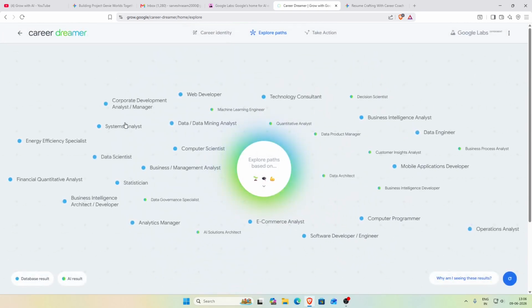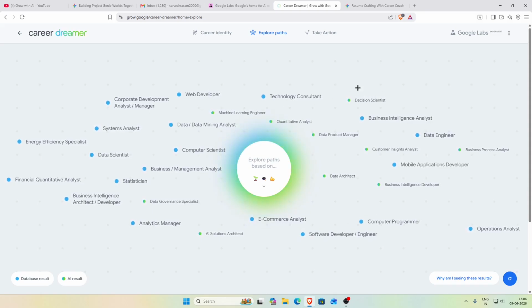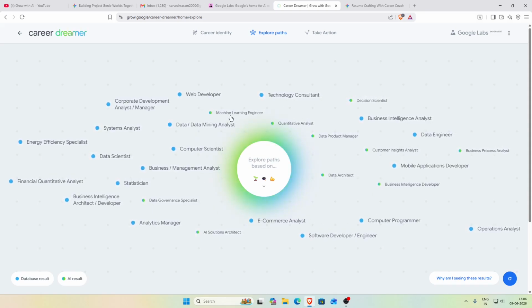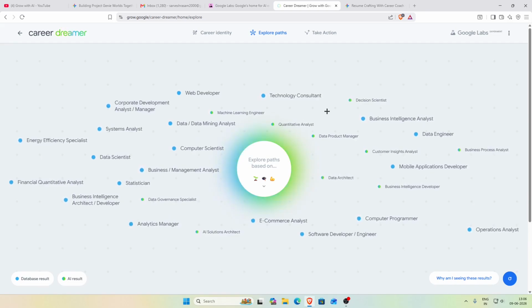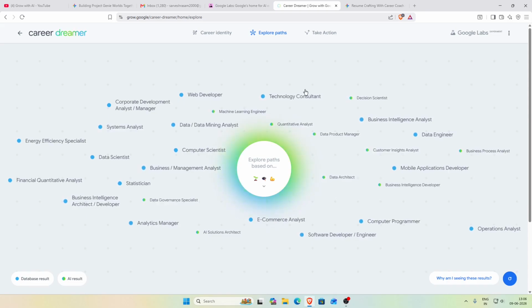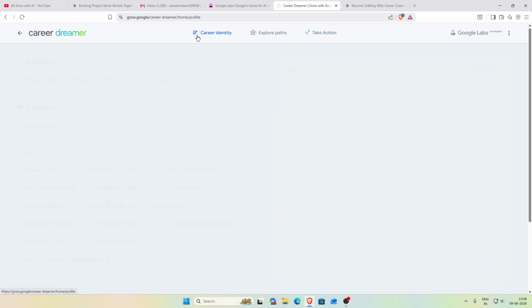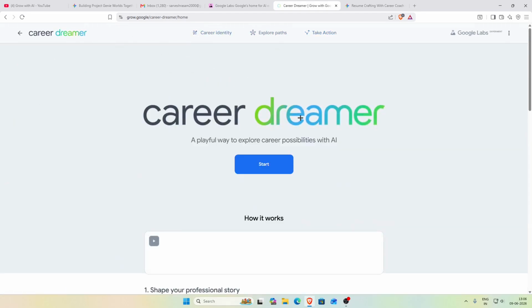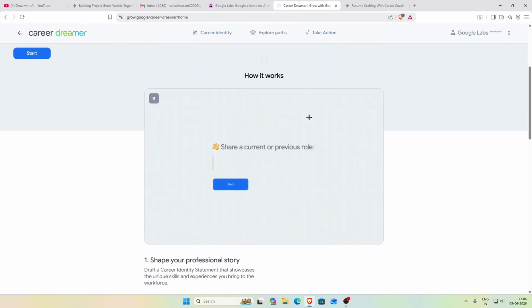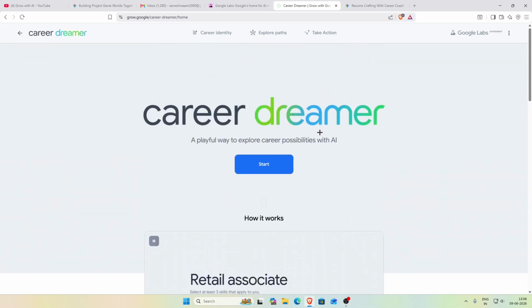These are all the job roles which you can do in the future, or pick up a job from here and try to do it. This is a really nice, insightful AI tool, and it's a fun experiment. I liked using this. That's why Career Dreamer is a fun experiment to do in your free time. And that's everything from my side.